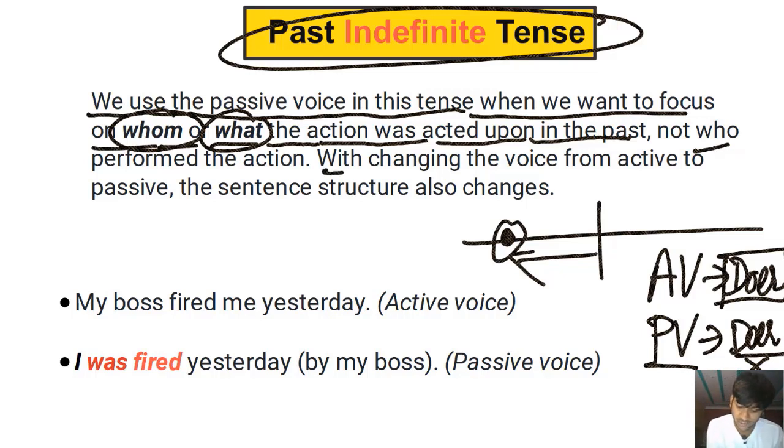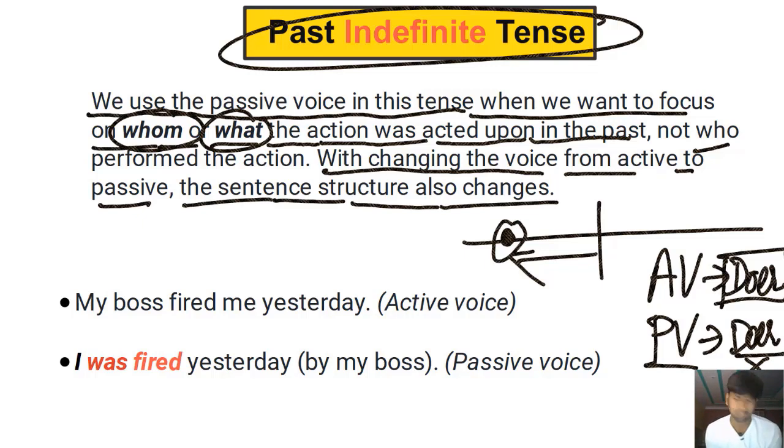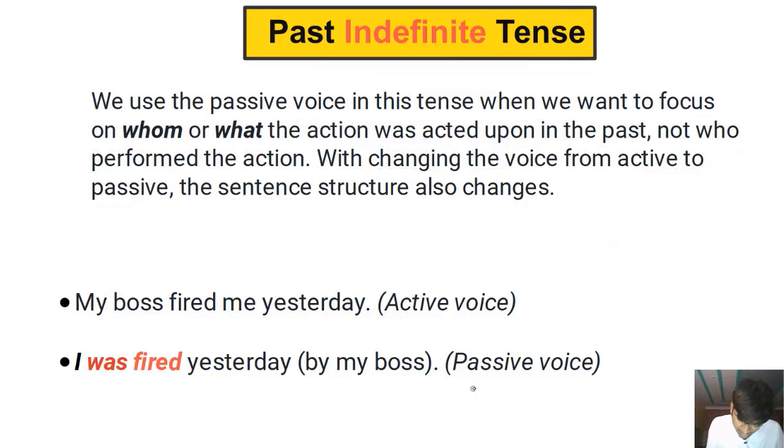Now with changing the voice from active to passive, the sentence structure also changes, which is self-explanatory, right? We understand that. Now we have an example, and we'll look at this example and we'll understand the usages of both the active voice and the passive voice in this tense. All right, let's clear this.